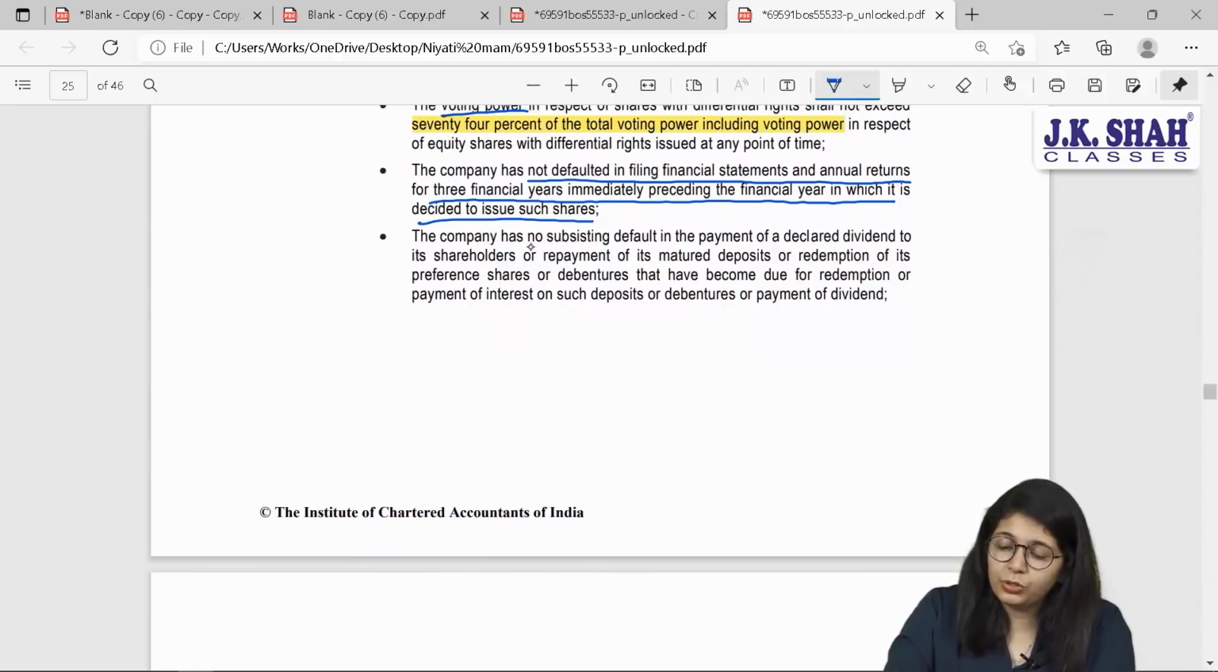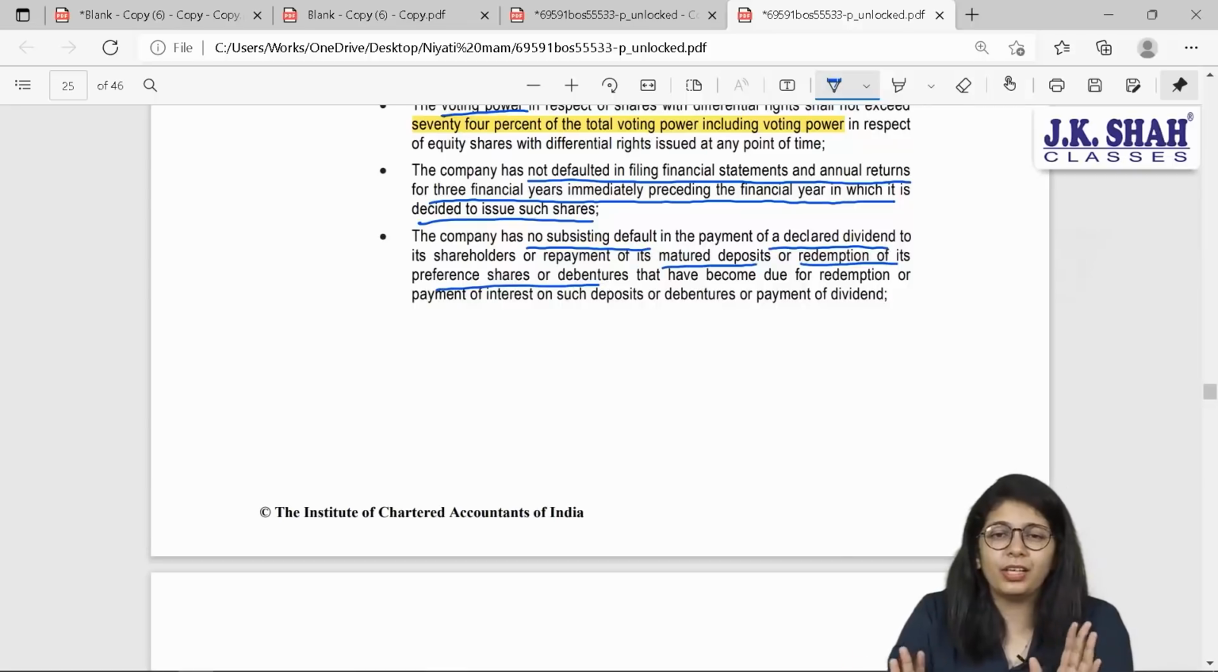Company has no subsisting default in payment of declared dividend to its shareholders or repayment of its matured deposit or redemption of its preference shares or debentures. Basically, the company should not have done any defaults that have become due for redemption. Next.